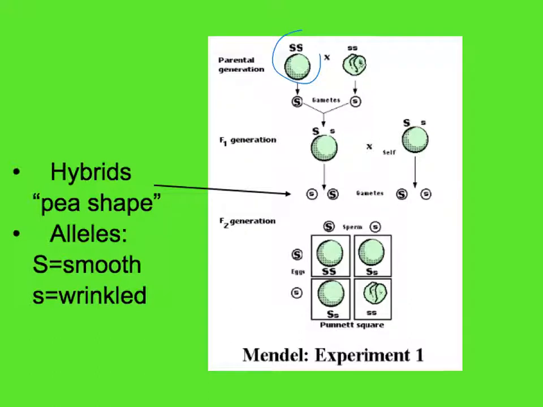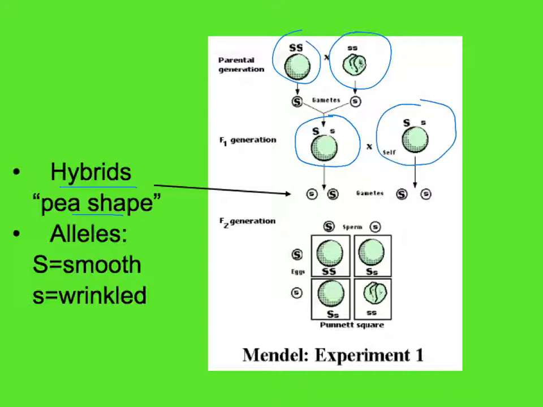He would take one parent individual here, we'll call large S as their genotype, producing smooth seeds, and the other parent genotype, small s, or homozygous recessive, producing wrinkled seeds. So the hybrids that he produced were referring to this P shape. In the hybrids, all of the offspring would be produced with this smooth trait. Then he did one other interesting step. He took all of the offspring, we refer to this as the F1 generation.